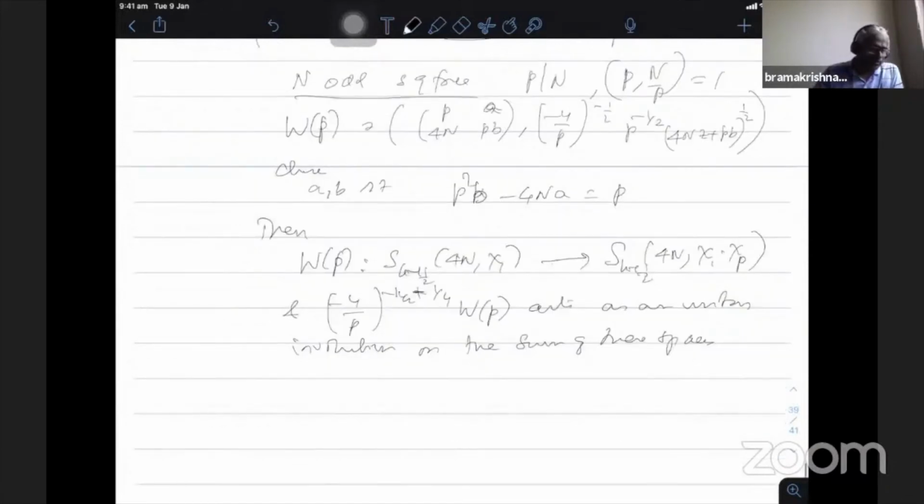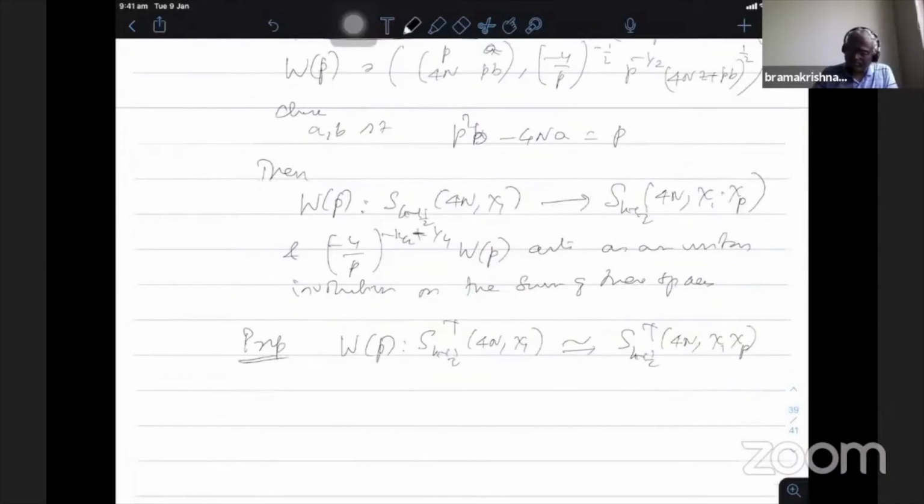So next he proves the following proposition. The Wp takes the plus space isomorphically onto the corresponding space with character chi_1 chi_p. This is easy to see: the mapping property he proves, and since the square is identity, it is an isomorphism.